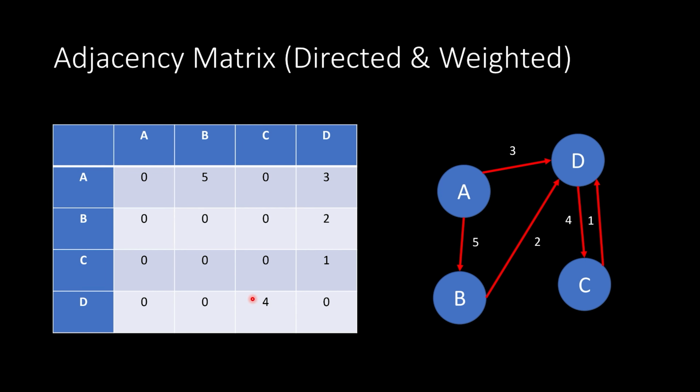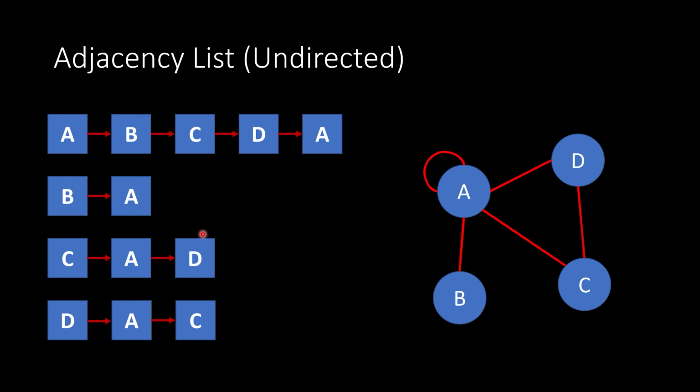So again, as I was saying, after looking at this PowerPoint slide here, you should be able to look at an adjacency matrix and draw the corresponding graph, or vice versa, look at a graph and write the adjacency matrix for it. Okay, next, we have an adjacency list. Now, an adjacency list is different than an adjacency matrix. It has some different time complexities when it comes to accessing the different edges and accessing the different vertices that are in the graph, but we're not going to get into that right now.